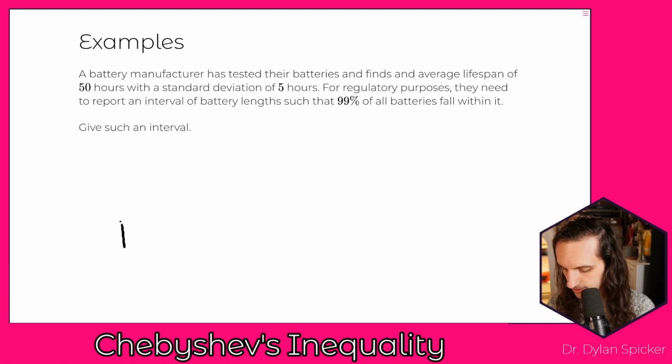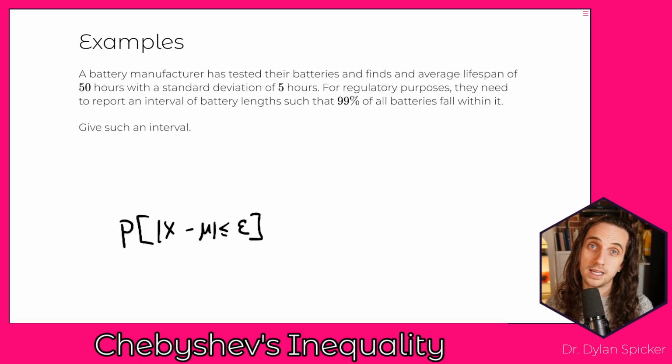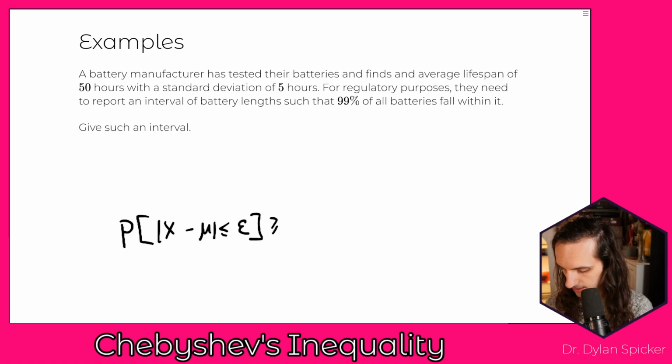In other words, any interval can be expressed as |x minus mu| being less than or equal to some particular value, say epsilon. And we want that to have a probability of at least 99%, greater than or equal to 0.99.